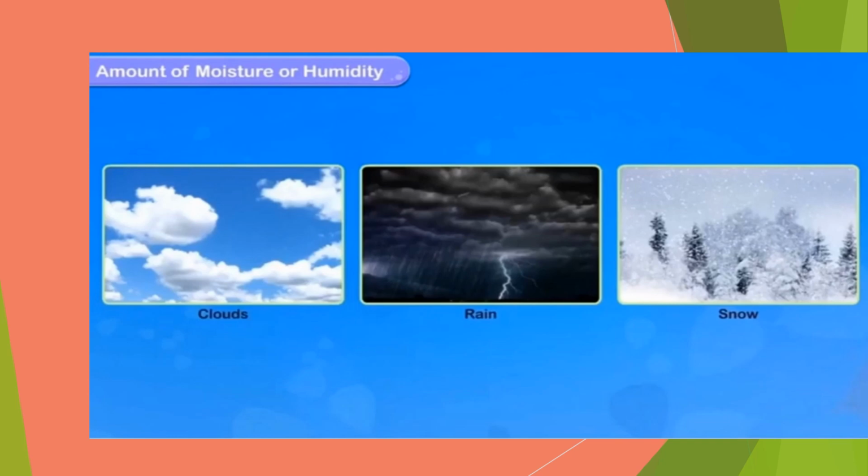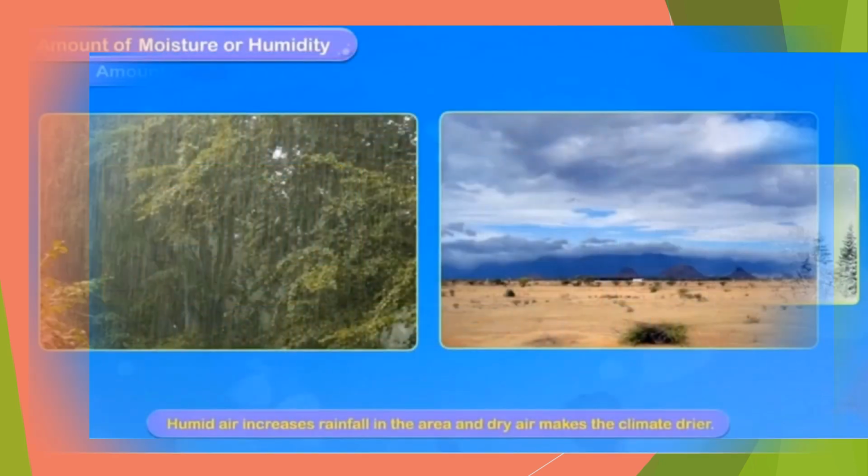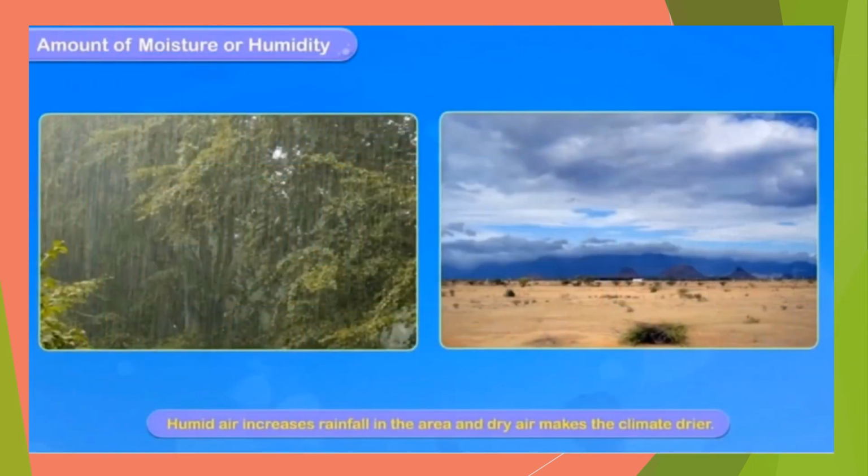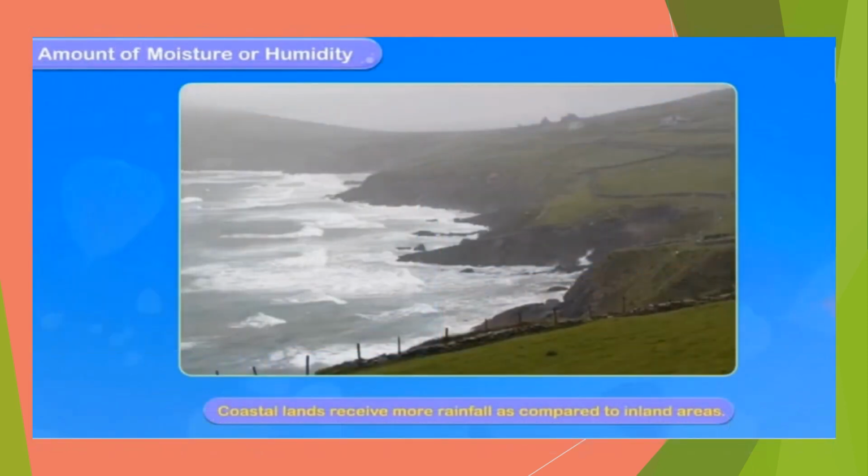The amount of water vapor or moisture present in the air is called humidity. The winds blowing from above the sea carry a lot of moisture with them. Humid air causes rainfall in the area and dry air makes the climate drier. This is the reason the coastal areas are very humid and receive more rainfall as compared to land areas.